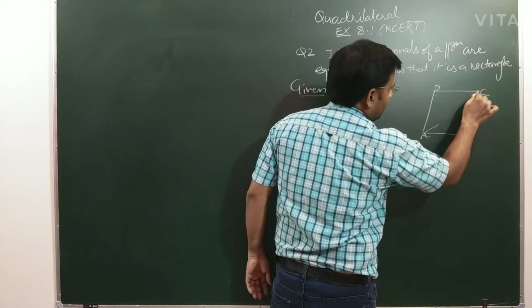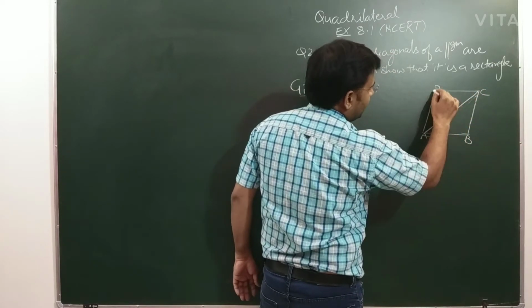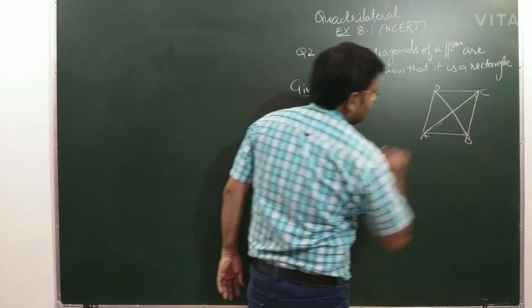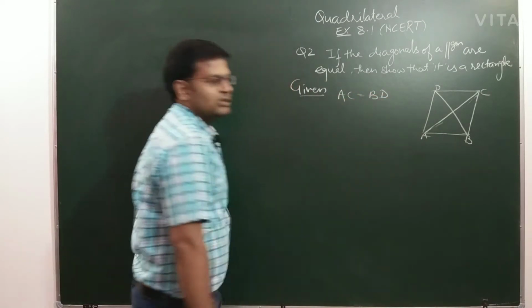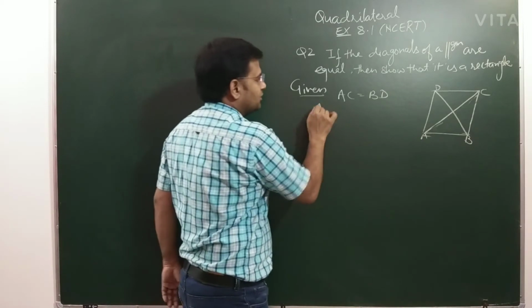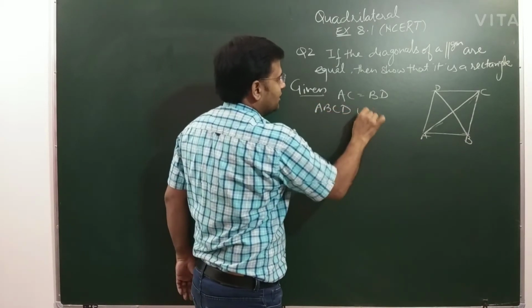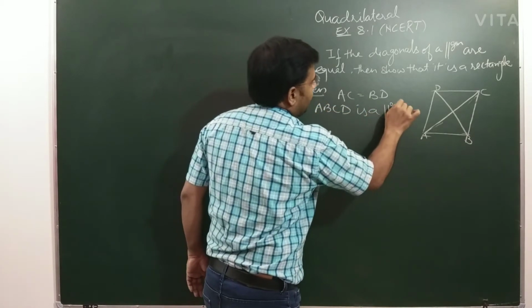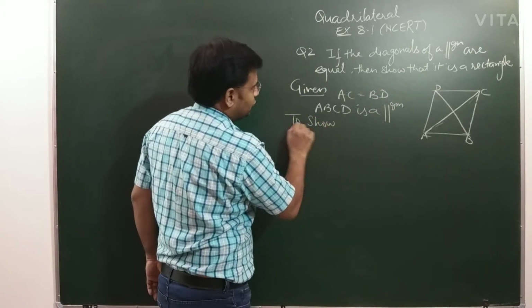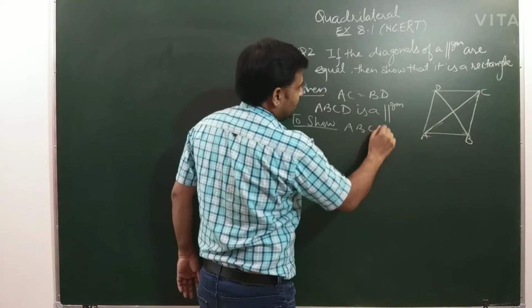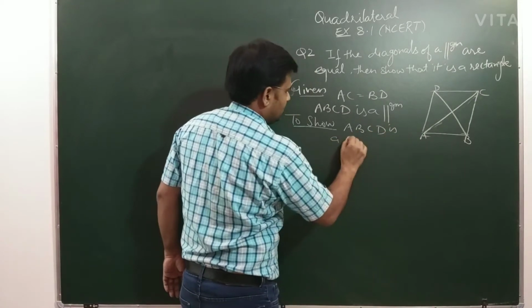So you can draw diagonals. This is your diagonal AC, this is your diagonal BD. So AC equal to BD, this is given to you, and you can also write that ABCD is a parallelogram. To show, you have to show that ABCD is a rectangle,